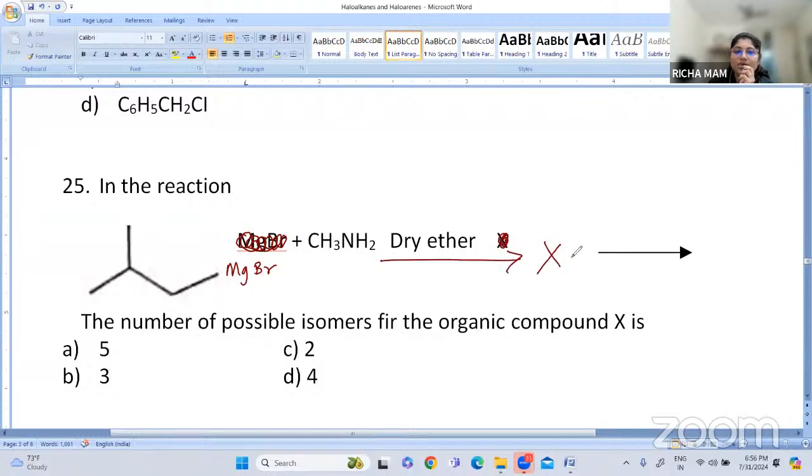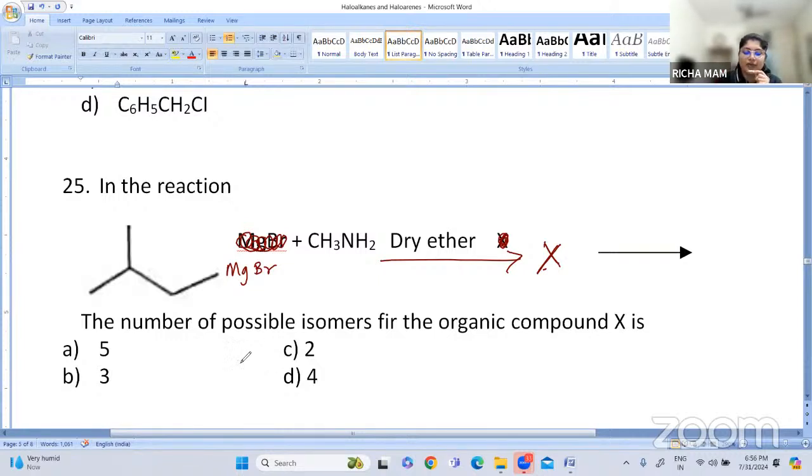The number of possible isomers for the organic compound X is: first you find out the compound X, and then you tell how many possible isomers are possible for this compound X. The options are A 5, B 3, C 2, and D 4. Can you tell the answer?